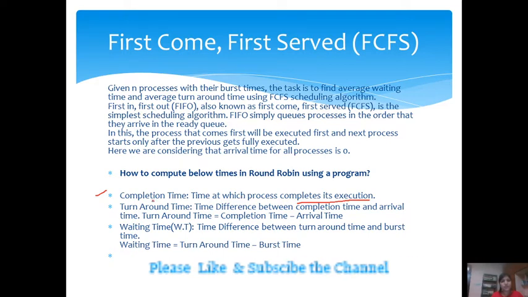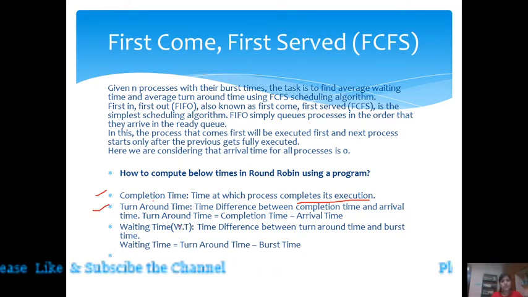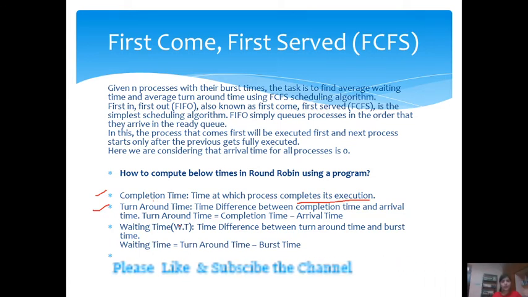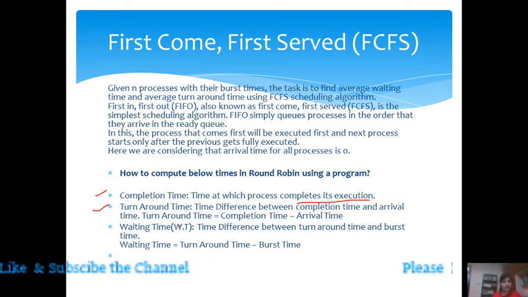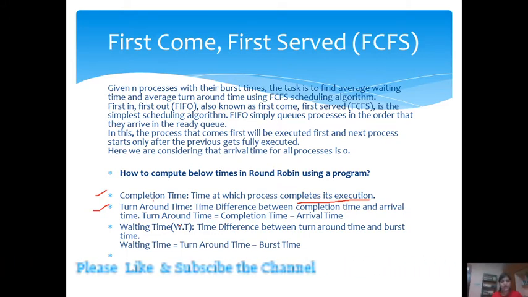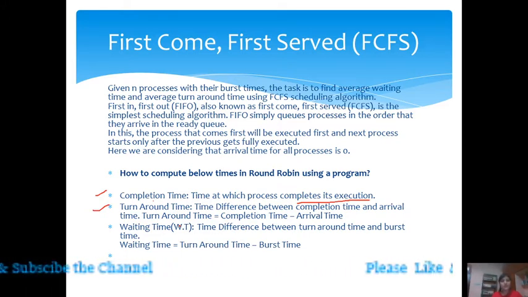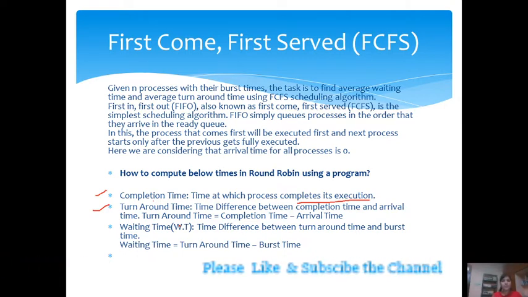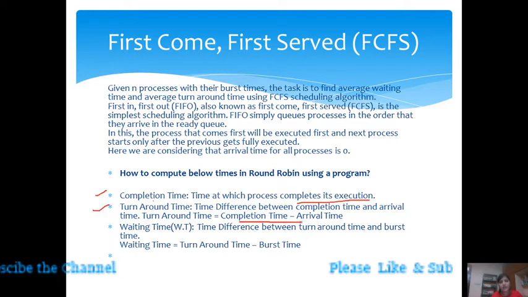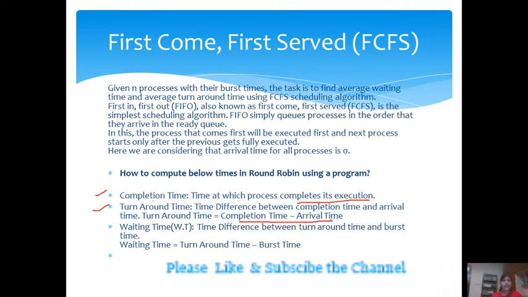If we talk about the turnaround time, what is it? The difference between completion time and arrival time. If someone asks to calculate the turnaround time of a process, how can we calculate it? Turnaround time equals completion time minus arrival time. With the help of this formula, you can calculate the process turnaround time easily.